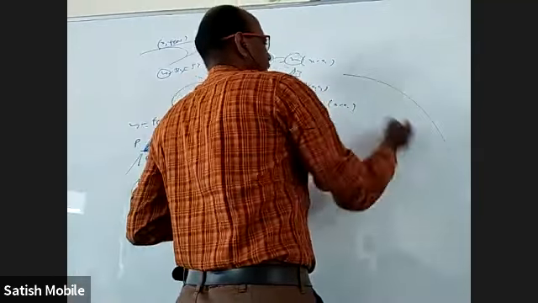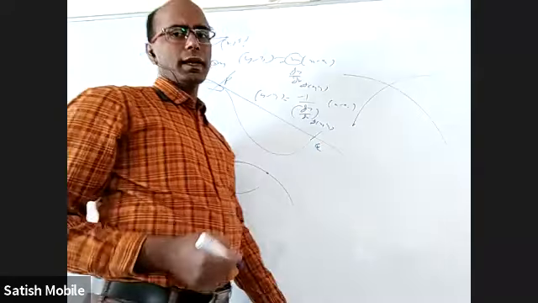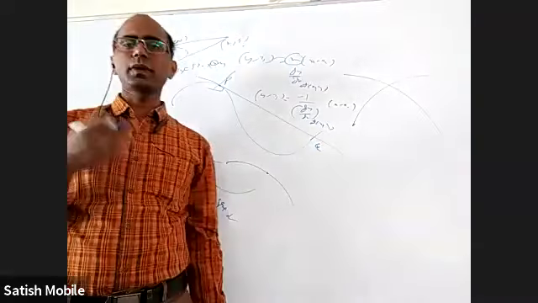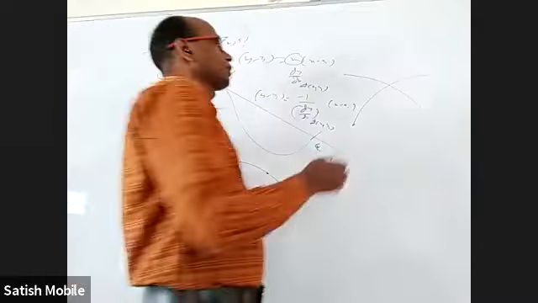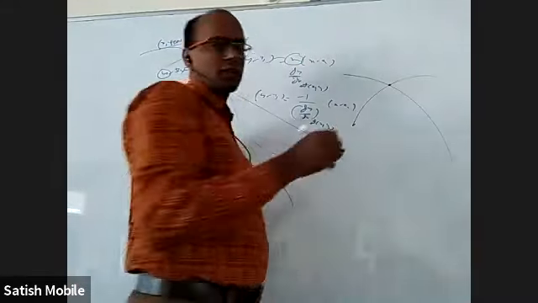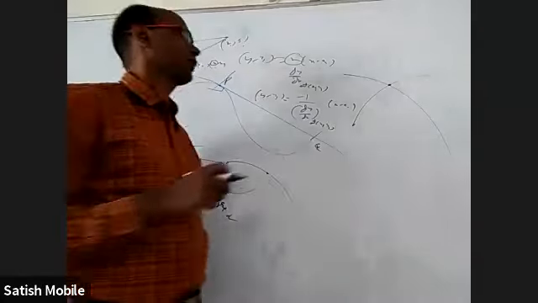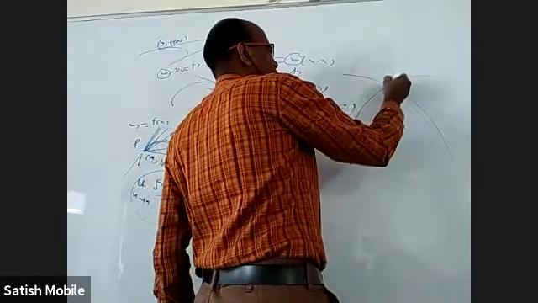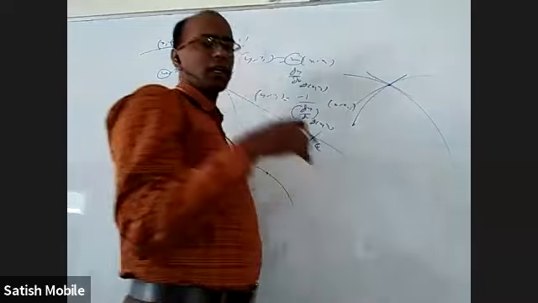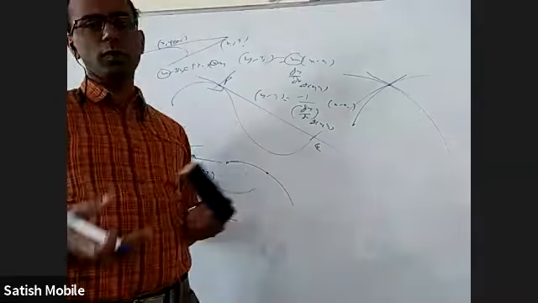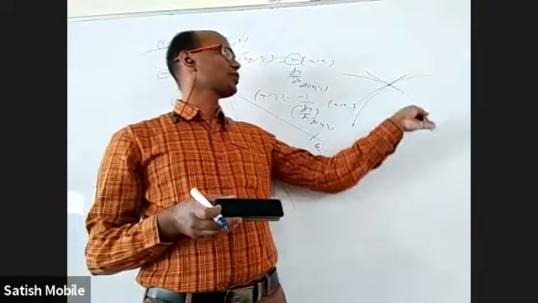Then the next topic: they can ask the angle between two curves. The definition of the angle between two curves is nothing but the angle between the tangents. Okay. So first of all, you have to find the point of intersection. Whenever they want the angle between the curves, first you have to find where they are intersecting. At that point, you find the tangent to the first curve and the tangent to the second curve. That is dy by dx of the first curve, which is the slope of the tangent to the first one, and dy by dx of the second curve.